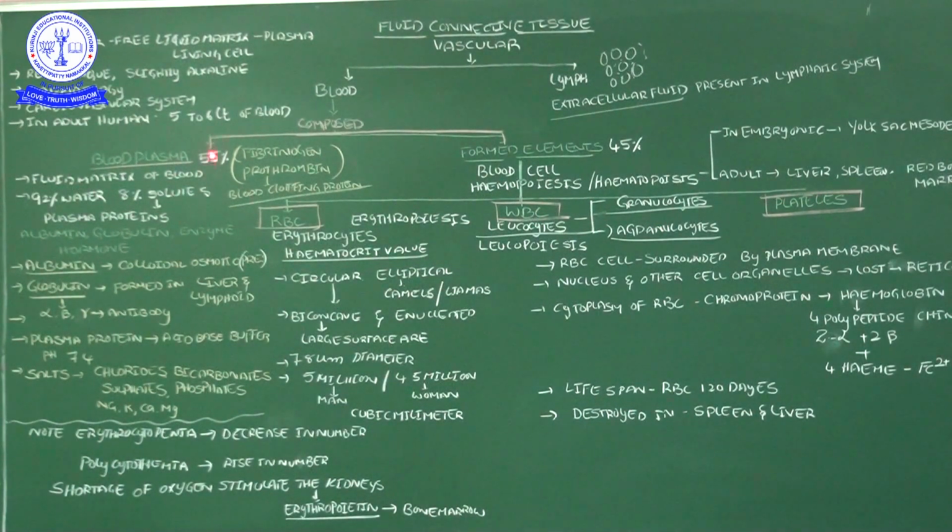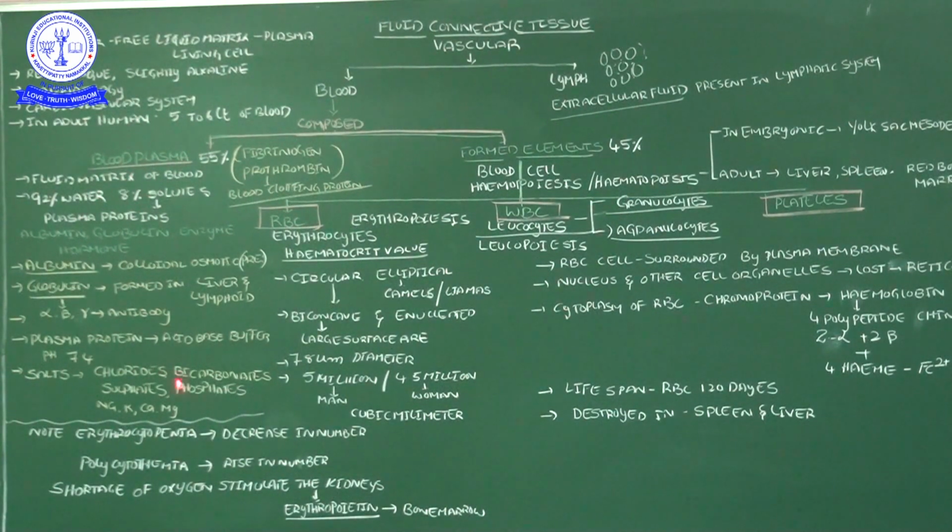Here, how much percentage of the total blood does plasma occupy? Around 55% of the blood is occupied by plasma. So the majority of the blood volume is plasma, and blood corpuscles or formed elements occupy only 45%.